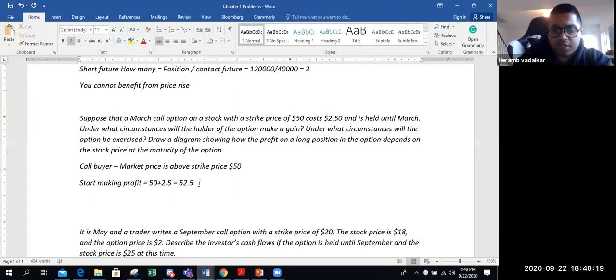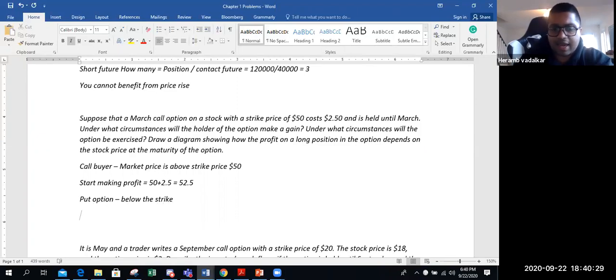If it was a put option, it would be below the strike. So if it goes below the strike price, you will exercise, and the break even price for put options is always strike price minus cost of put, which equals 50 in this case minus, let's say it's also 2.5.